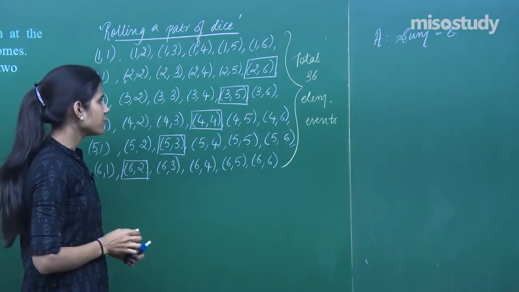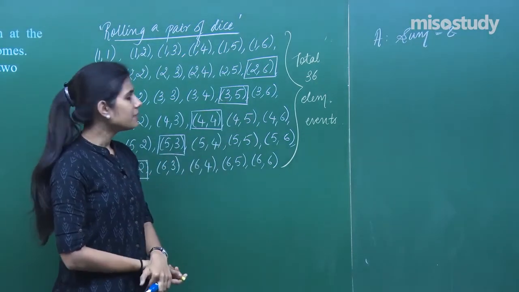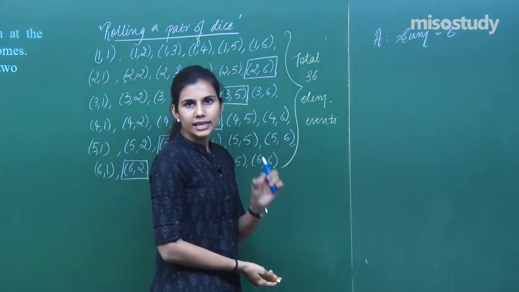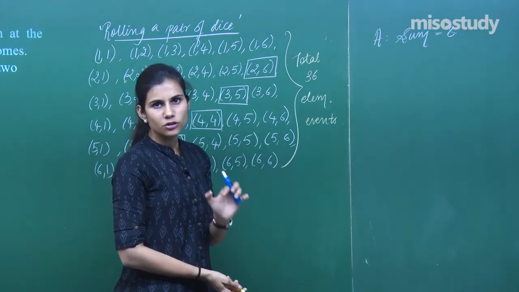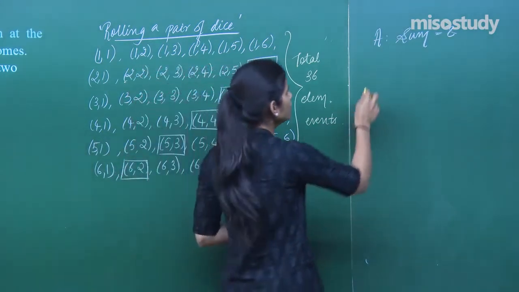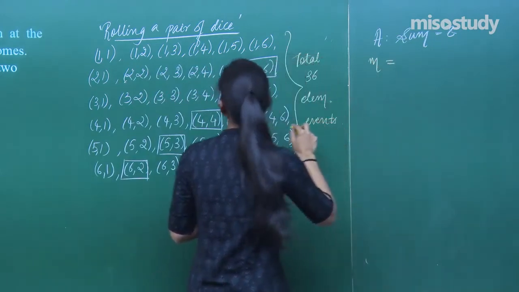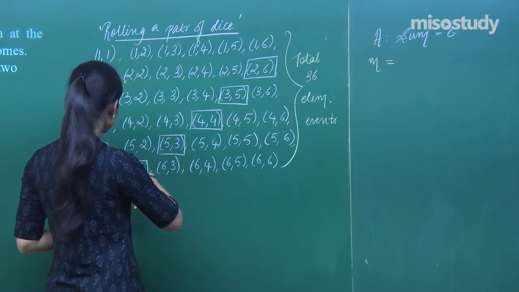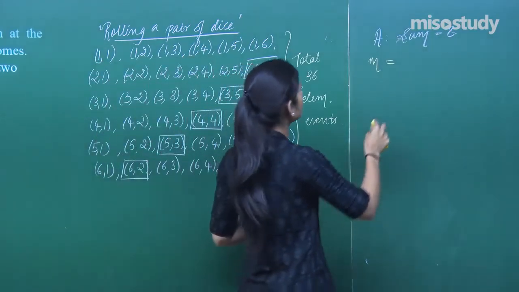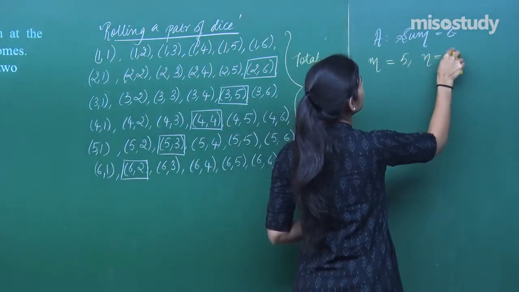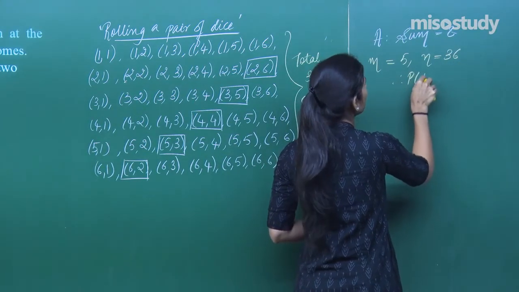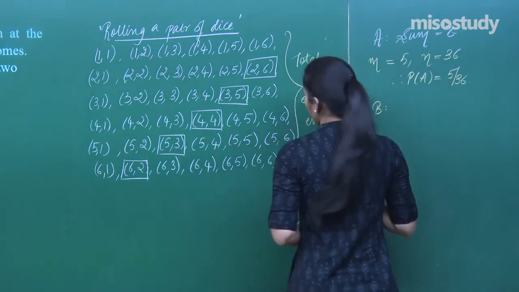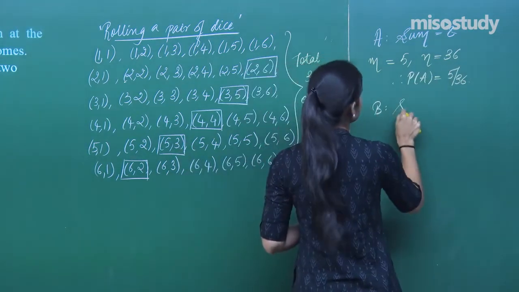So out of 36 possible outcomes, there are 5 possible outcomes which are in favor of event A, because they are the outcomes in which the two numbers that you get on both the dice are adding up to give you 8. So your M is what? Let's just check. Here this is 8, then this is 8, after this is 8, and then this is 8. So you have 1, 2, 3, 4, 5. M is 5 and N is 36 total possible outcomes. So probability of A is 5 by 36. B is that the sum is 13.